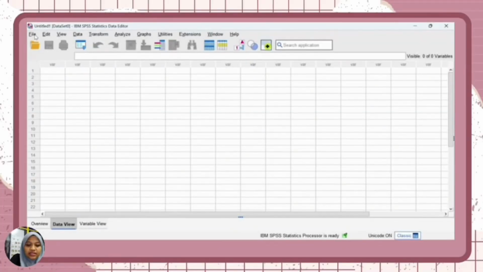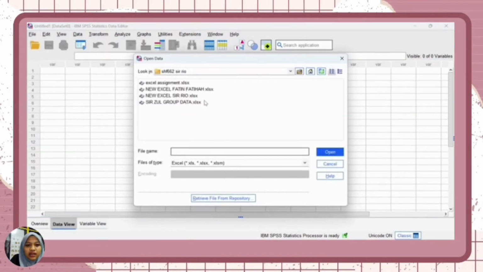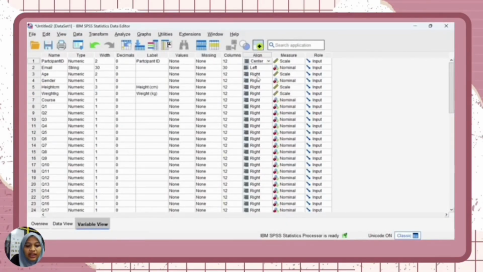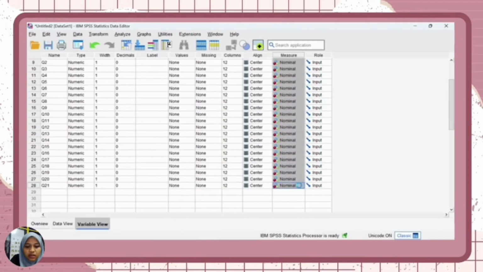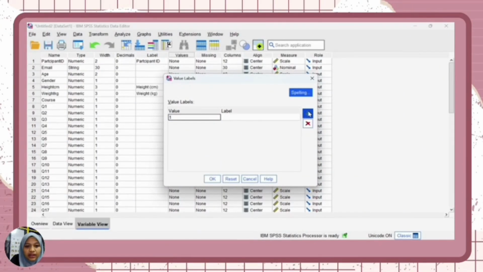First open SPSS and then click File, click Import Data, click Excel and find the Excel data, and then click Open and then click OK. Next, we change the align to center, and change the semester to ordinal. Next, we change the measurement for all of the questions to scale. Next, we put the values of gender. The first value is male and the second value is female.